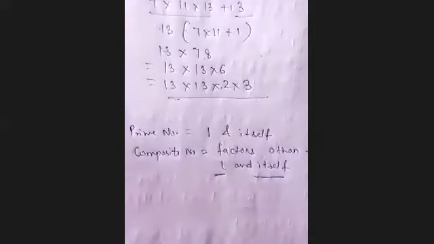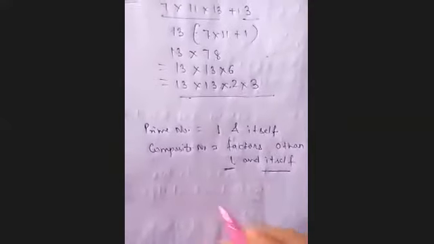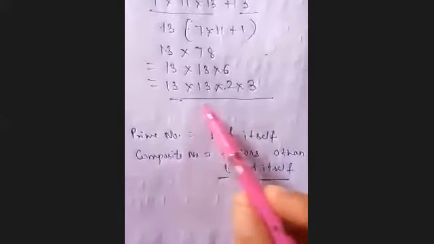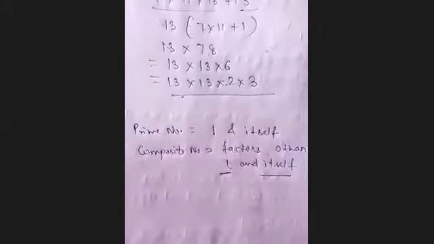Okay, is this question clear? Similarly, you have to check another one. So I hope you can do that question. Very good. You can directly write after this, like this has more than two factors, so that's why it is a composite number. Nothing else you have to do extra in this question.